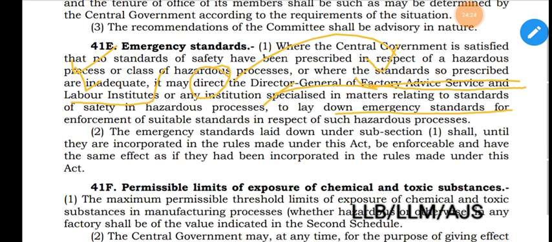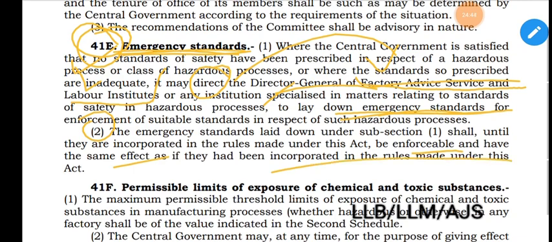That's all. That's why its heading is emergency standards. Section 41E subsection 2 provides that the emergency standards laid down in subsection 1 shall, until they are incorporated in the rules made under this Act, be enforceable and have the same effect as if they had been incorporated in the rules made under this Act.